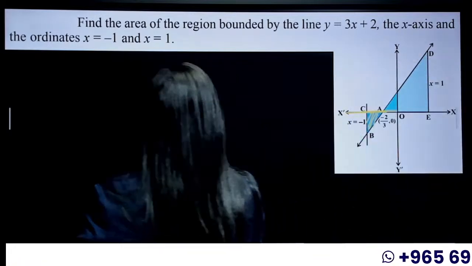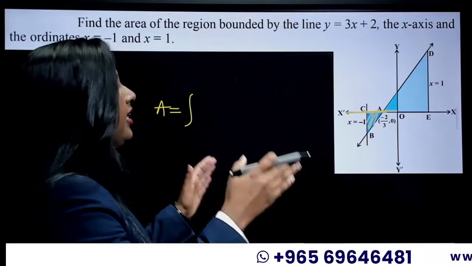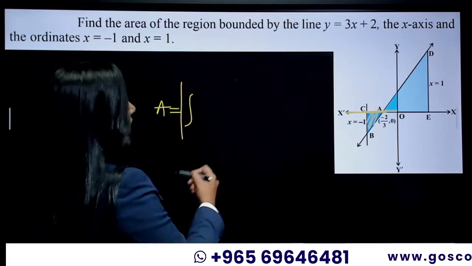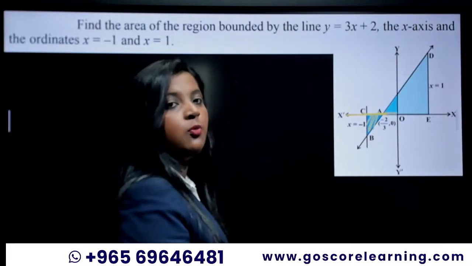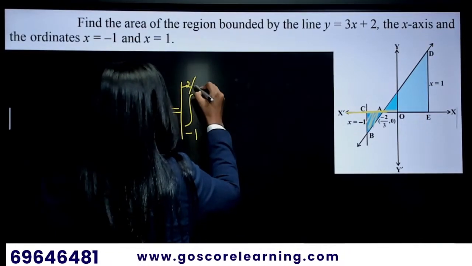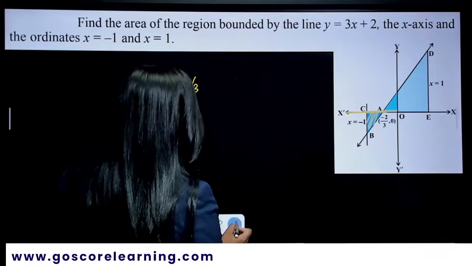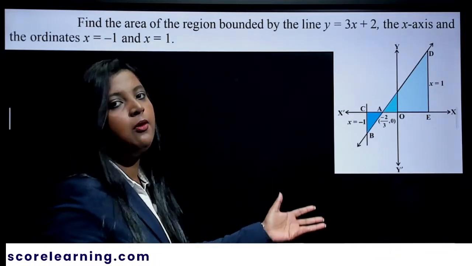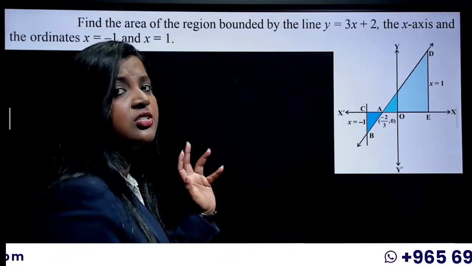So your area will be, we are giving VIP treatment to the thing that is below the x-axis. So we keep it inside the modulus. That is from -1 to -2 by 3. Before that, let me write something else. Like y dx we didn't write. Some of you are wondering, ma'am, why didn't you write that y dx or x dy?